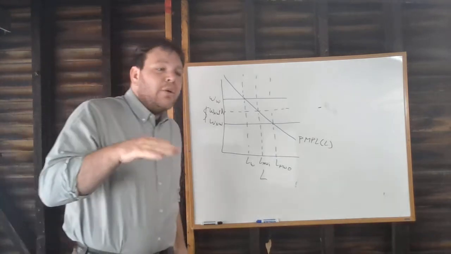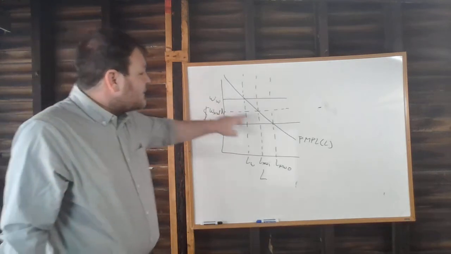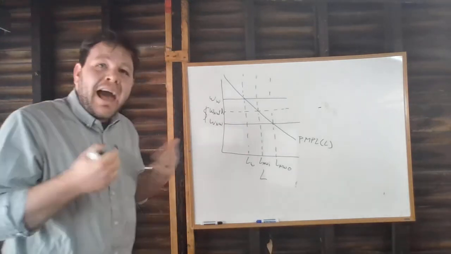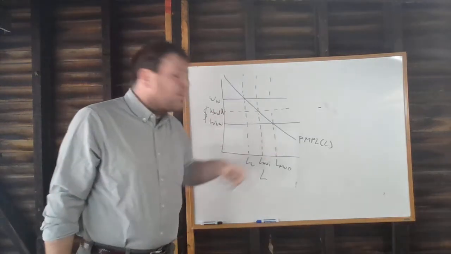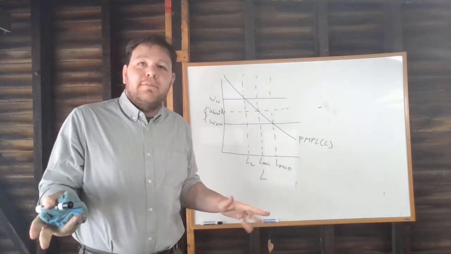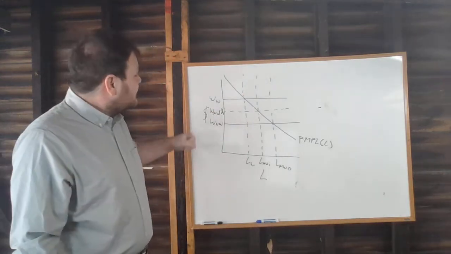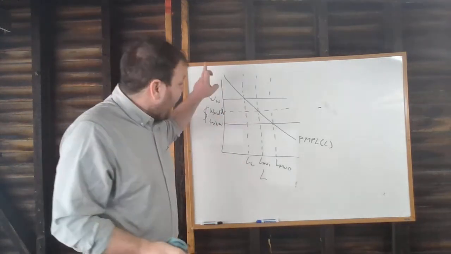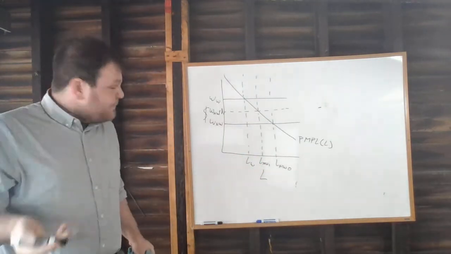And there's a side note here that I want to focus on for a minute, which is that as a consequence of this, because there's fewer workers per firm in firms that hire white workers, what we're going to see is that the average productivity and the marginal productivity of white workers is going to end up higher than the marginal productivity of non-white workers, despite the fact that their actual abilities are exactly the same in this model, right? Because employers are discriminating, this is going to result in white workers ending up with a higher level of productivity because there's fewer workers per firm and marginal product is decreasing with the number of workers. This is something that's called overcrowding.